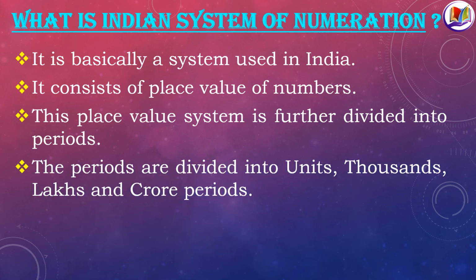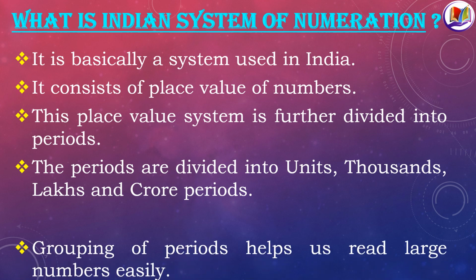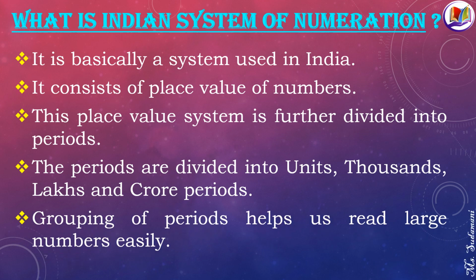The periods are then divided into units, thousands, lakhs and crore periods. Now why do we need to group them or divide them into periods? Well, grouping of periods helps us read large numbers easily.